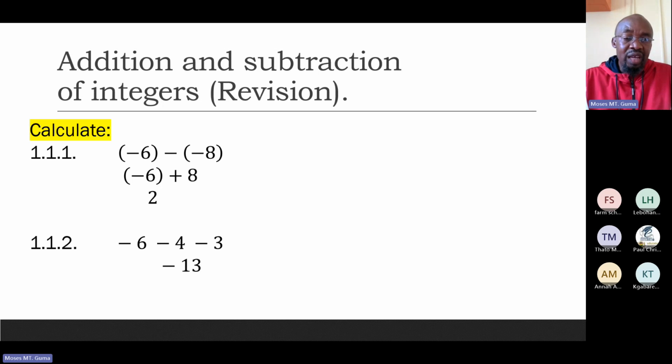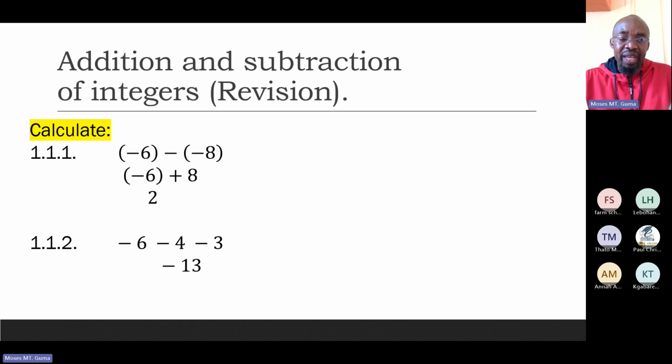Do you see that we still have that negative in front of the 6? But now, because I have multiplied the two signs, I have a positive. Now I have negative 6 plus 8. What happens when we are adding and the signs are different? You subtract and take the sign of the bigger number.